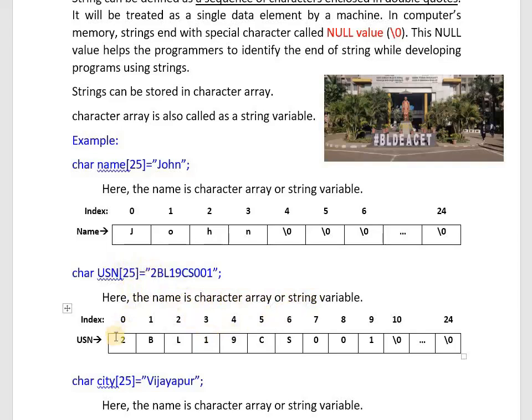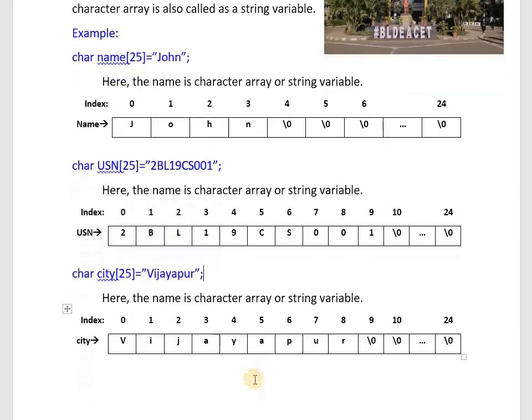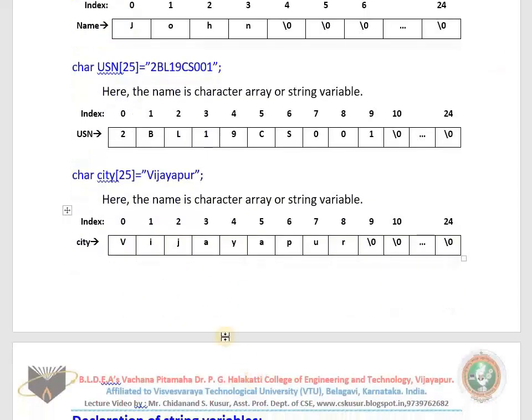Where will the 2 be stored? USN[0]. USN[1] will have B. Like this, all the characters will be stored. From the 10th position onwards, the null value will be there. I would like to store Vijaypur. Then I go for city[25] = "Vijaypur". V will be stored in city[0]. city[1] will have the second character, and so on.